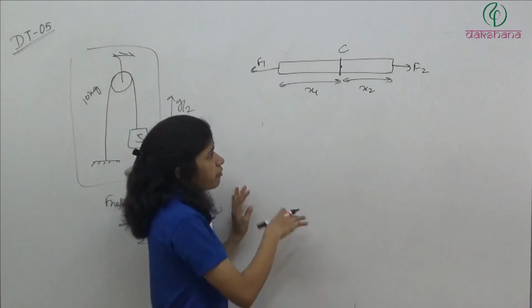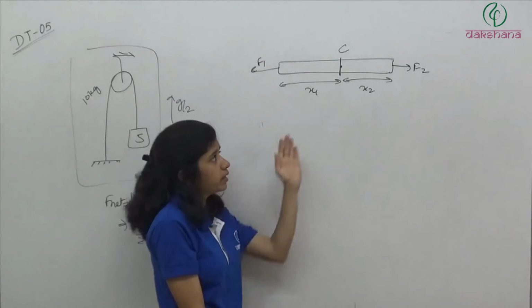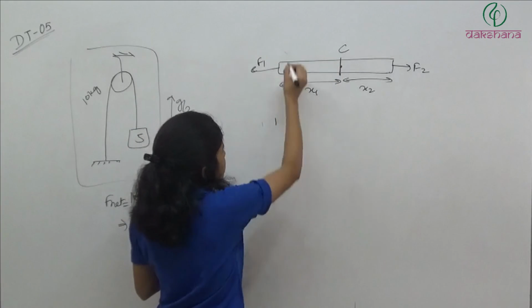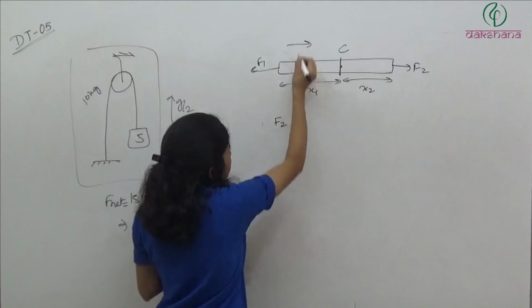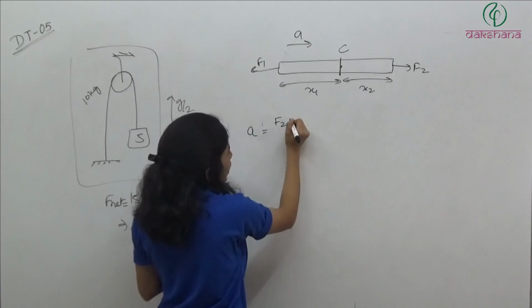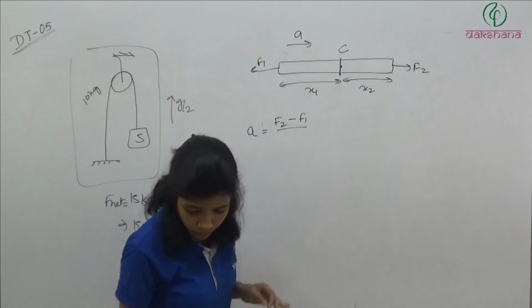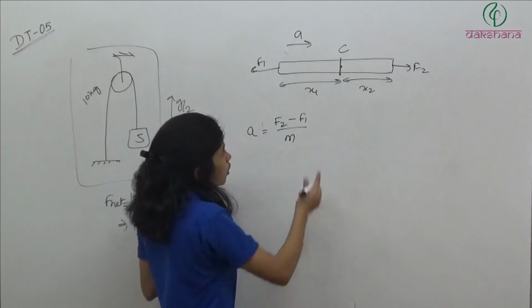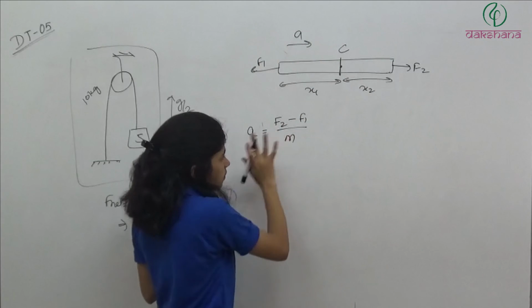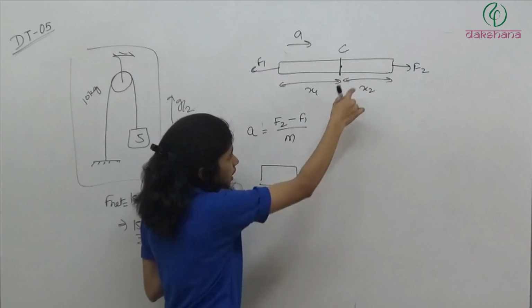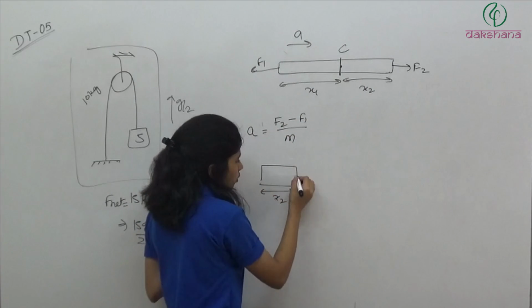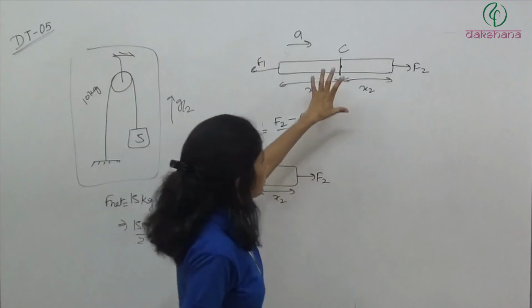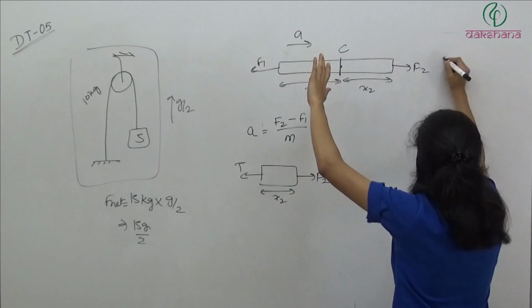So again simply find out the net acceleration of the system and then separate it from here so that the tension comes into picture. So now let's say it is moving in this direction, so a is equal to F2 minus F1 divided by mass of the string, it is m. Clear? So acceleration of the system is this much. Now focus on this part. This part is x2. Force is F2 here, and here we have tension. Now total mass of the system is m.